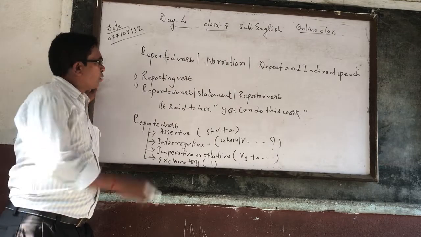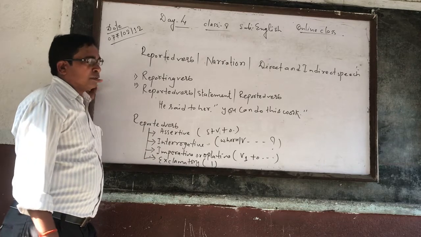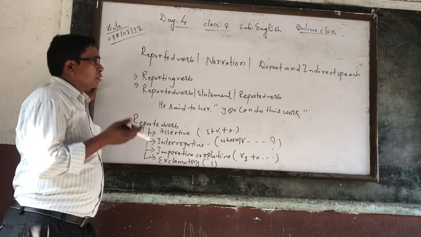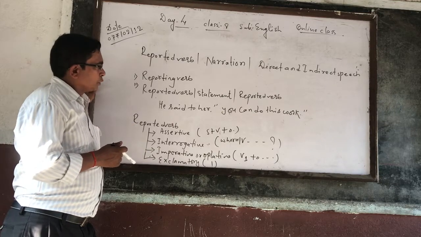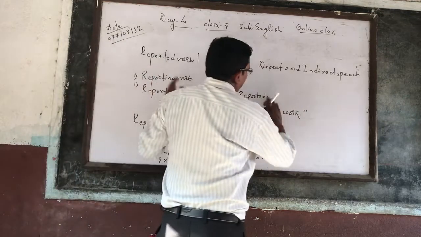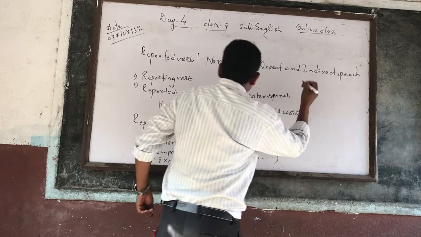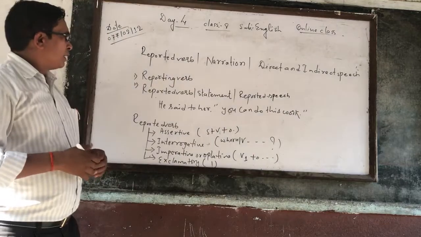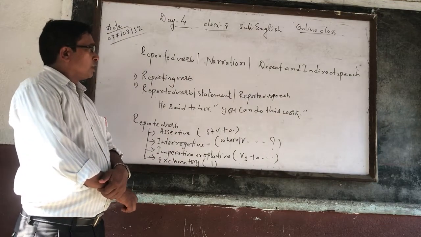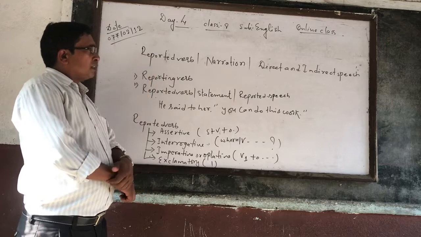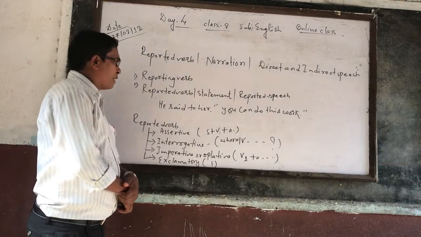Generally it has two parts. One is the reporting verb and the second part is known as the reported verb. The reported verb is also known as statement or reported speech. For information, the part of sentence, as I told you, you say either narration or direct indirect speech. It has two parts, reporting verb and reported verb.